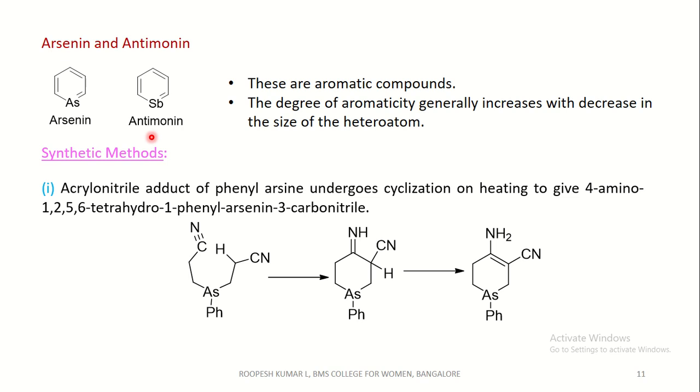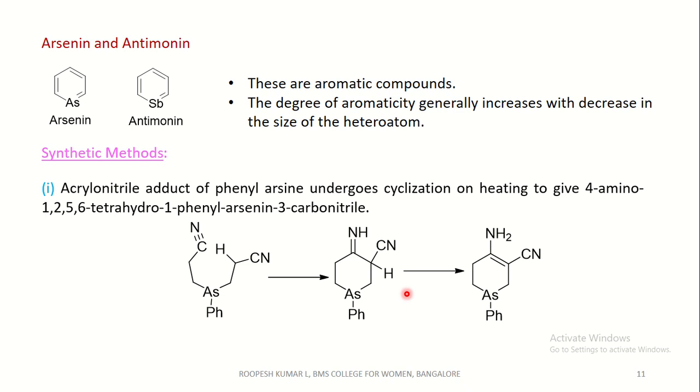Coming to the synthetic methods, acrylonitrile reacts with phenyl arsine and undergoes cyclization on heating to give 1-amino 1,2,5,6-tetrahydro-1-phenyl arsenine 3-carbonitrile. This is acrylonitrile and the reaction with phenyl arsine undergoes cyclization, that is, this triple bond attacks this carbon in which this hydrogen goes to form imine.